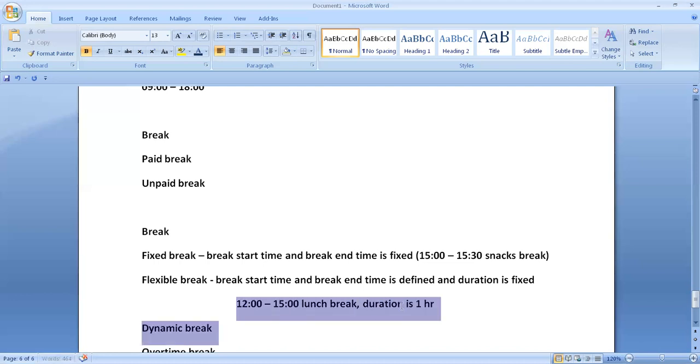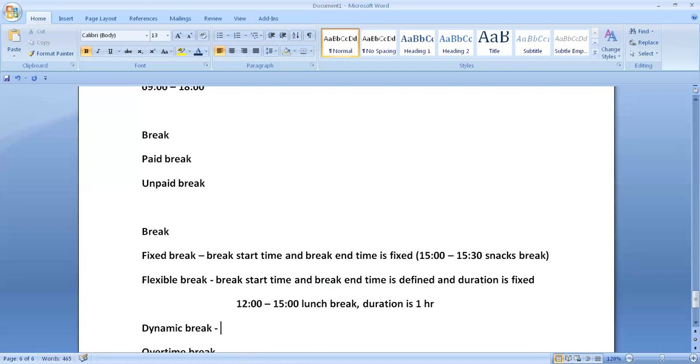The defined duration of the actual break is 1 hour. That means from 12 to 3 o'clock in the afternoon, you can go for lunch for 1 hour. Anytime between 12 and 3 you can take a 1 hour lunch. This is called a flexible break.